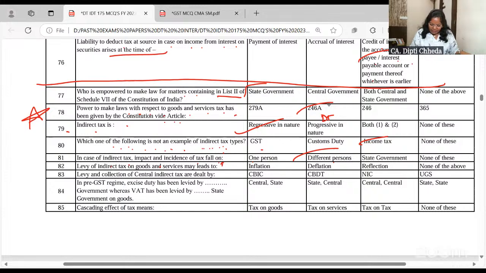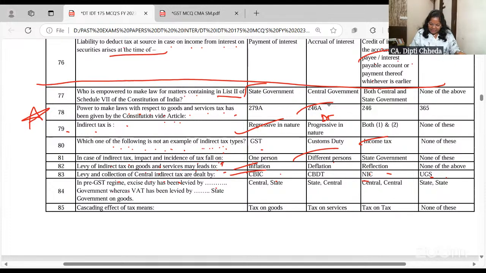Next, levy of indirect tax on goods and services may lead to inflation, deflation, reflection. Inflation, that's a feature, but it will be transparent. Levy and collection of indirect taxes, civic और CBDT, ये सब तो है ही नहीं. Civic, Central Board of Indirect Taxes and Custom.